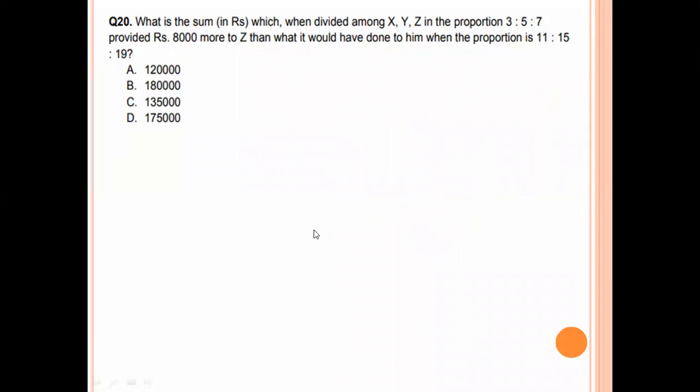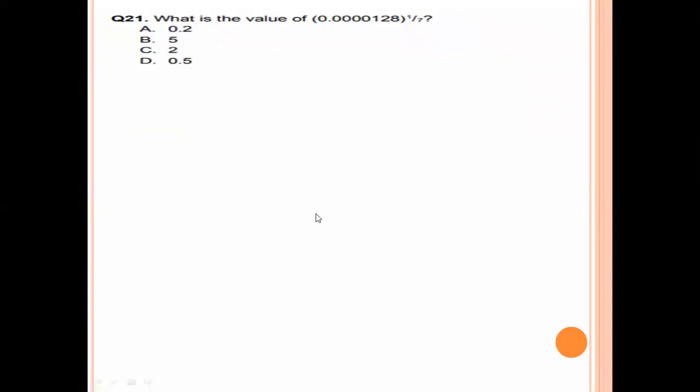Next question. What is the value of 0.040128 whole power 1 by 7? This can be written as 0.2 whole power 7, whole power 1 by 7. The 7 and 7 get cancelled. So 0.2. Option A is the right answer.